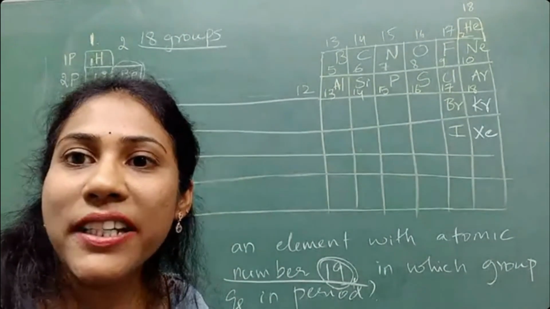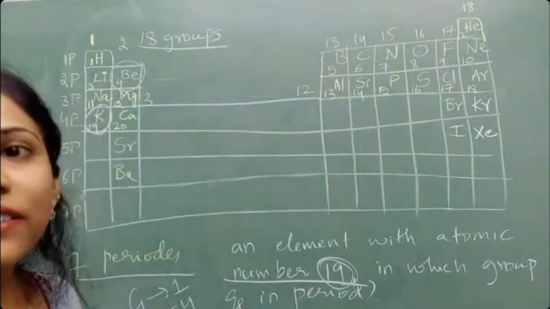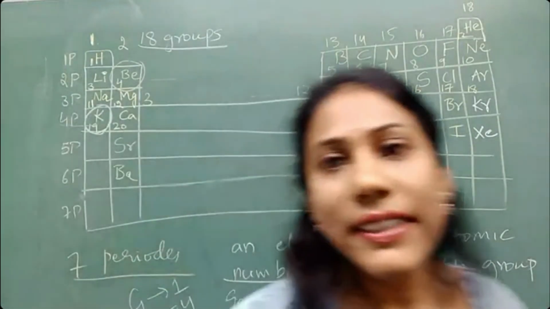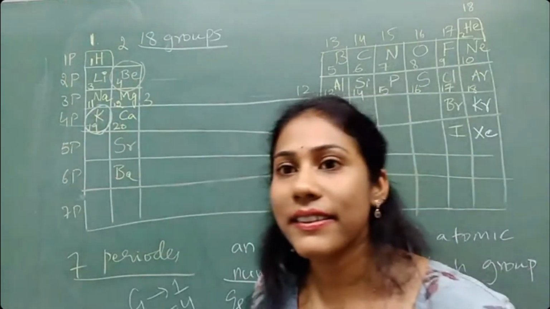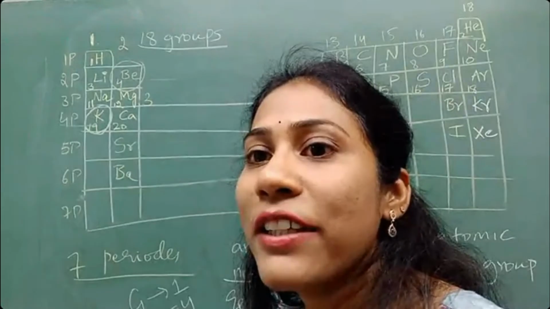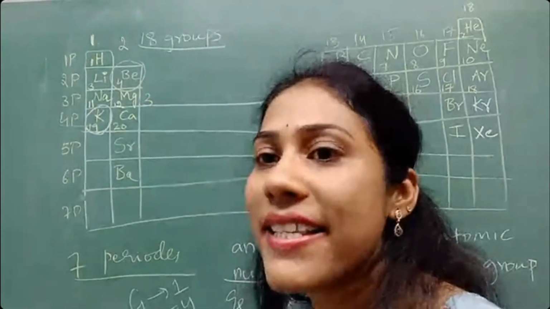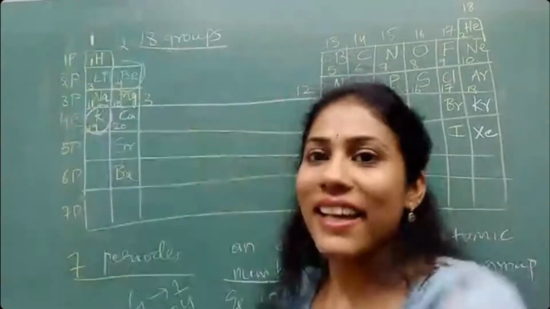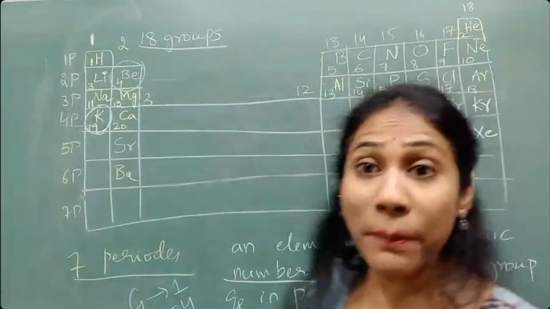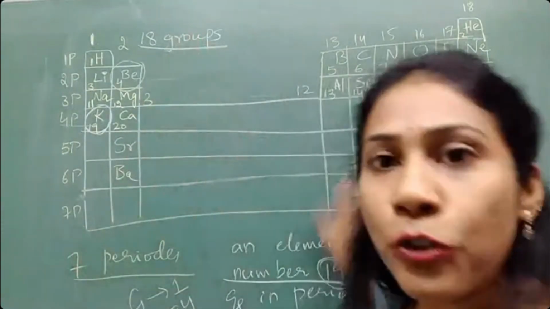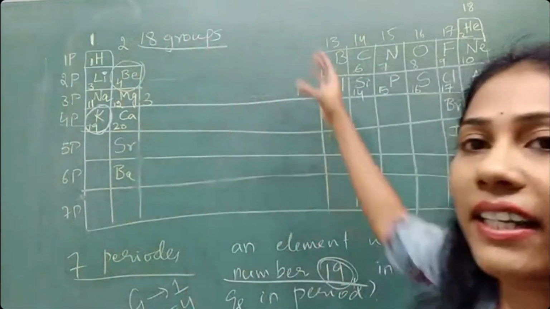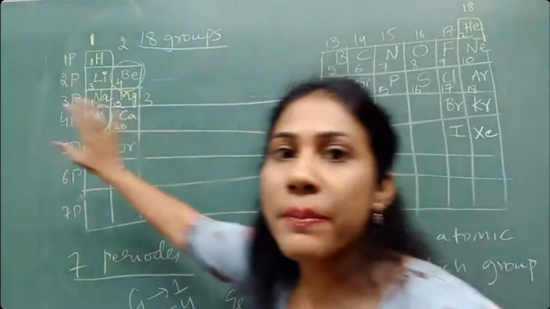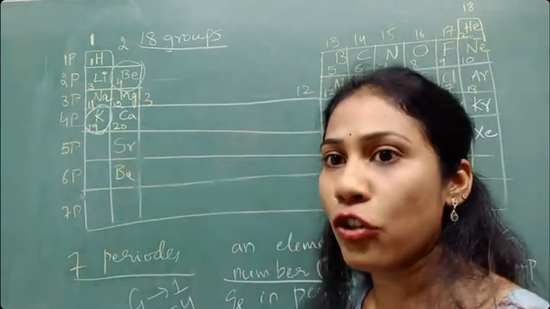Is this much clear? Okay. Yes. Very good, very happy. And do remember, guys, 18 groups and 7 periods. 18 groups means 18 vertical columns. 7 periods means 7 horizontal rows.